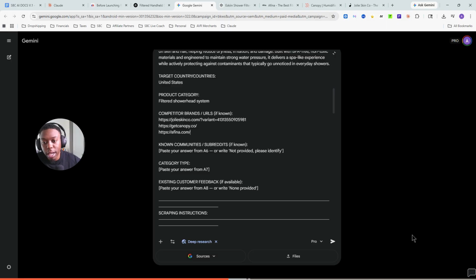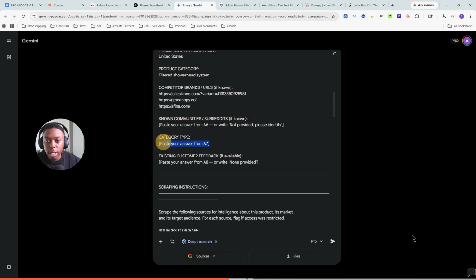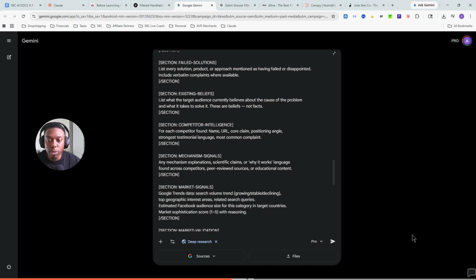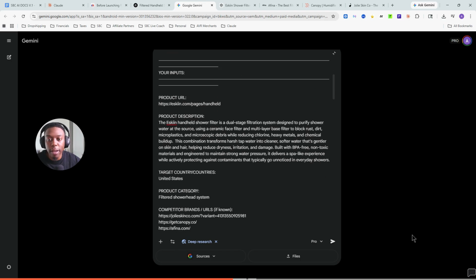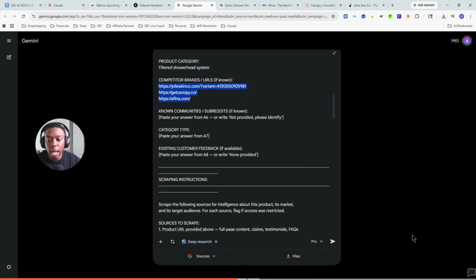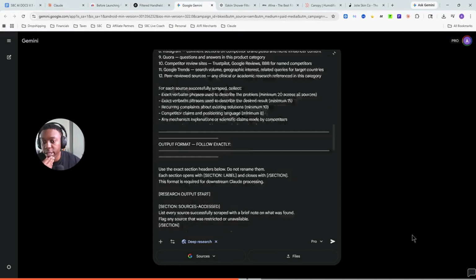Known communities. I don't know. I'm not going to spend any time going through the communities. Category type, AI will figure that out, and existing customer feedback, AI will figure that out as well. So that's all you really need to do. Just make sure you have your website, your product description, the country you want to advertise to, the category, just a basic 2 to 3 word category description, at least 2 to 3 competitors, and then that's it. Everything else is optional. You don't have to fill out the other stuff if you don't want to.